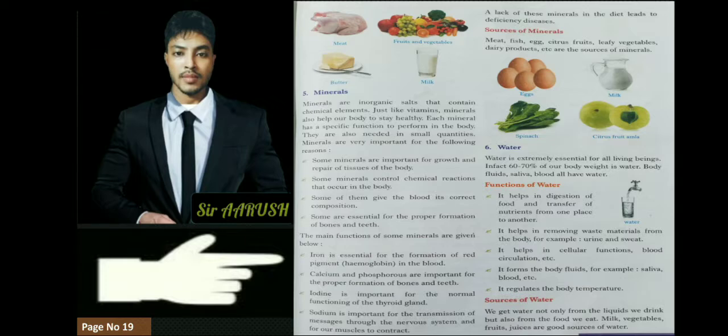So a lack of these minerals in the diet leads to deficiency diseases, and if we do not have these minerals in our body, we will have different types of disease. And let's see what the sources of minerals are. Meat, fish, egg, citrus fruit. And what is citrus fruit? All the fruits which are sour in taste, like lemon and orange, these are citrus fruits. And leafy vegetables, dairy products, milk products are sources of minerals.